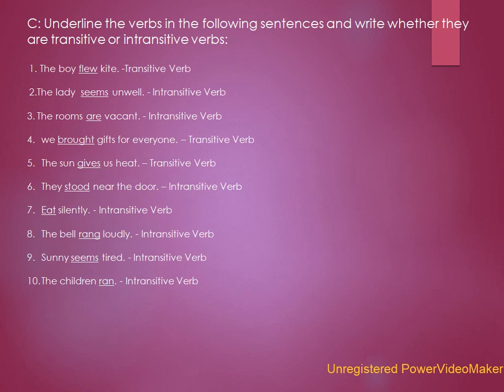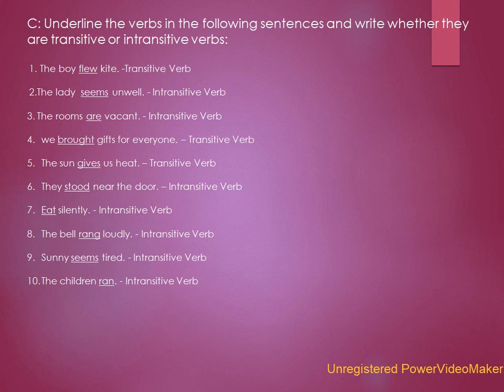Children, now we move to exercise C of your textbook. The question is, underline the verbs in the following sentences and write whether they are transitive or intransitive verbs. So let's begin. The boy flew kite.